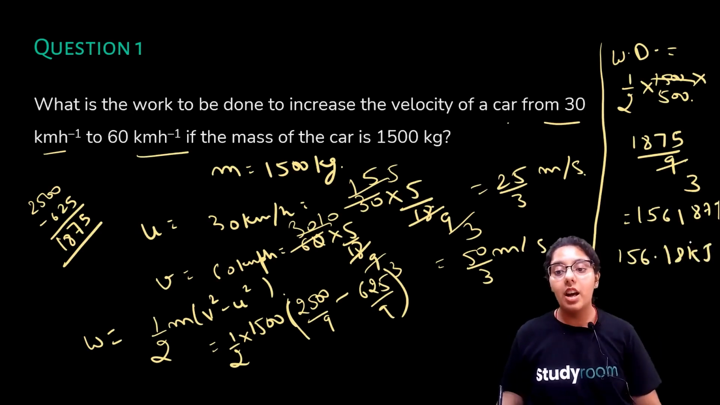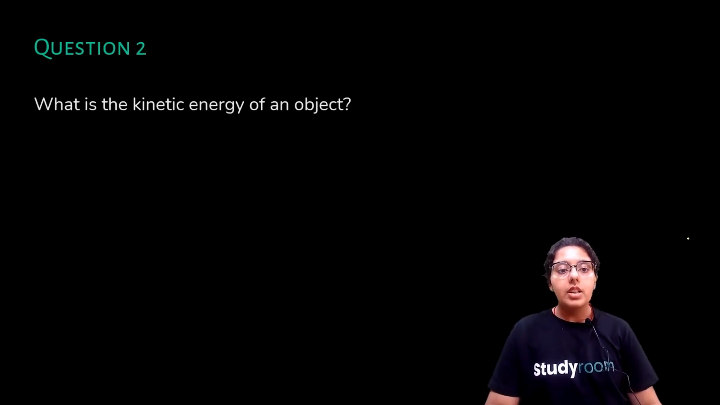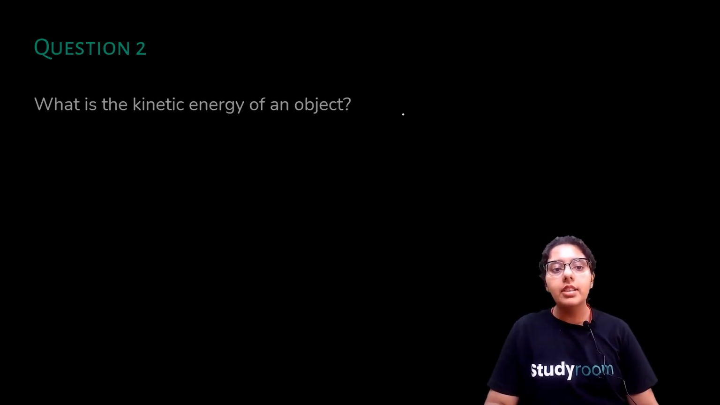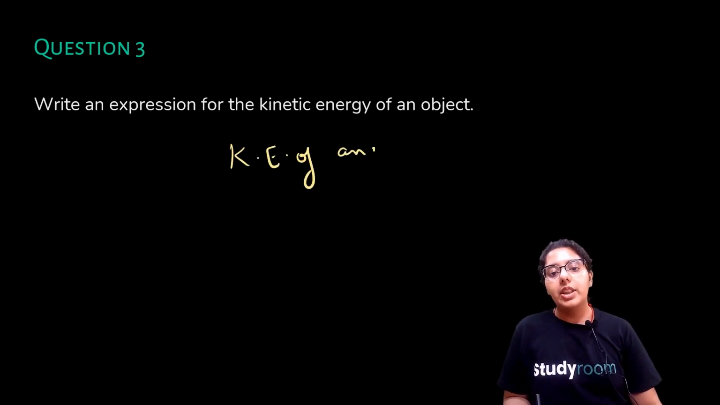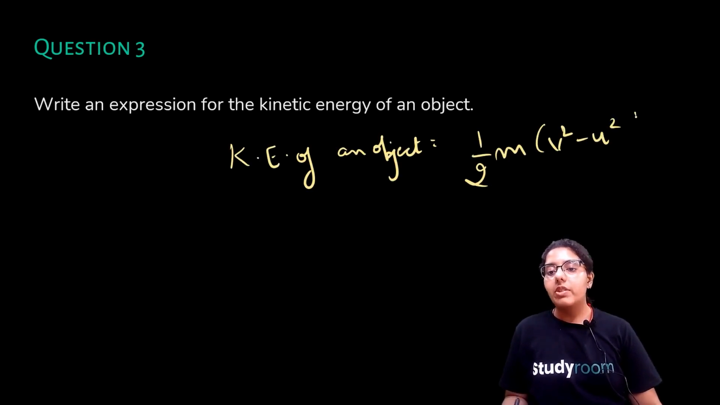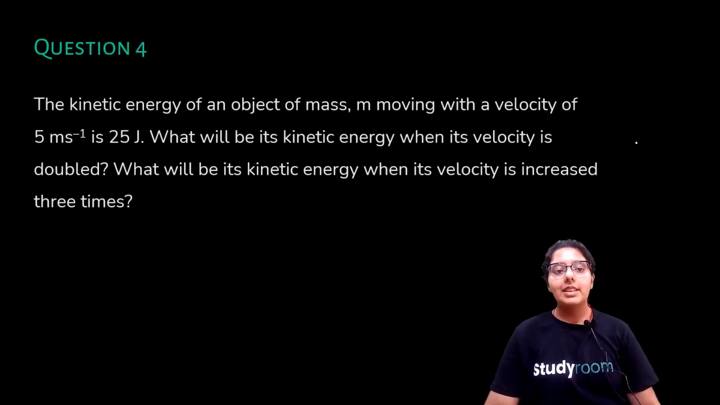See how large an amount of work is done. So what is the kinetic energy of an object? We just discussed it in detail. Write an expression for the kinetic energy of an object. We know kinetic energy of an object is given by half m v square minus u square. We just derived it in the previous slides.